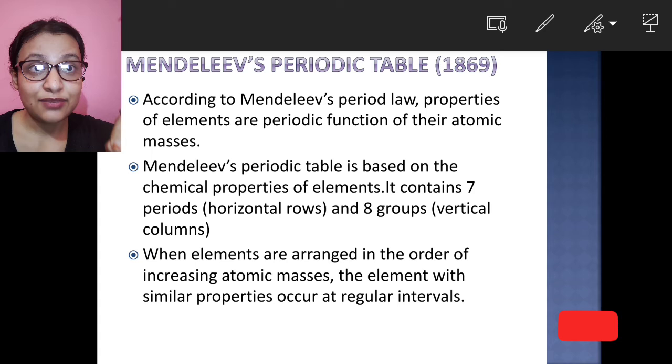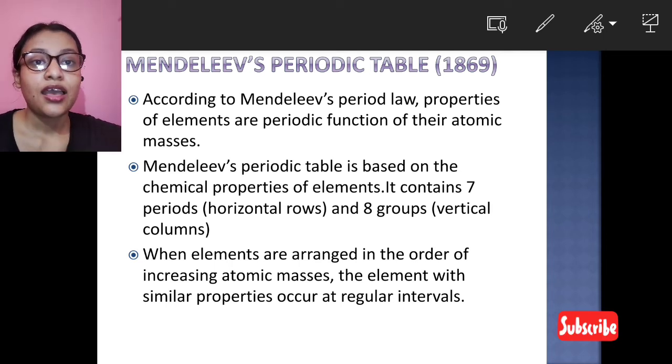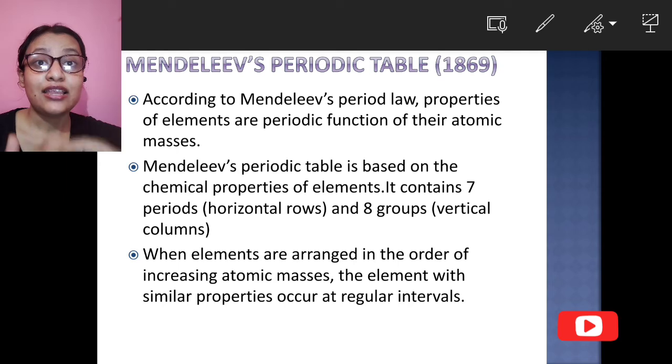His periodic table contains 7 periods, that is the horizontal rows, and 8 groups, that is the vertical columns. When the elements are arranged one by one in the order of increasing atomic masses, elements with similar properties occur at regular intervals.